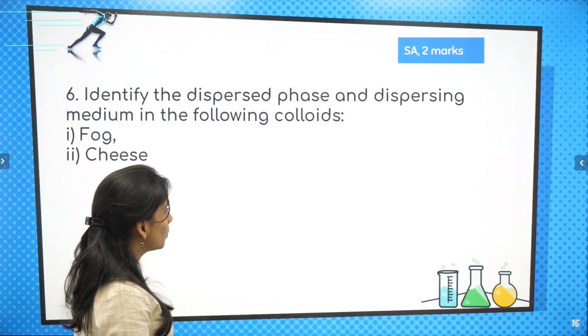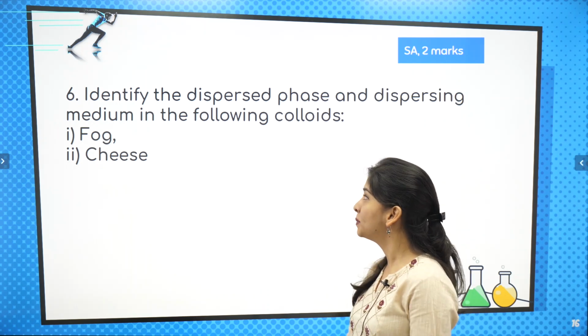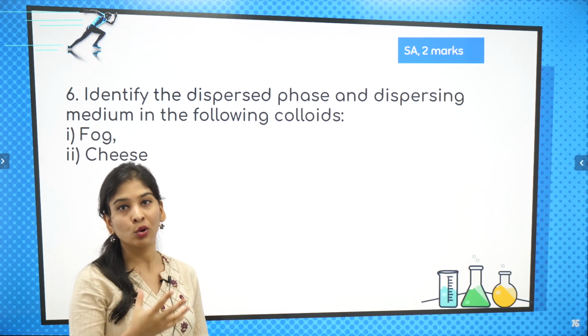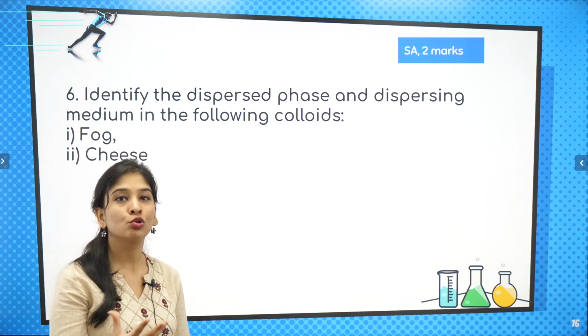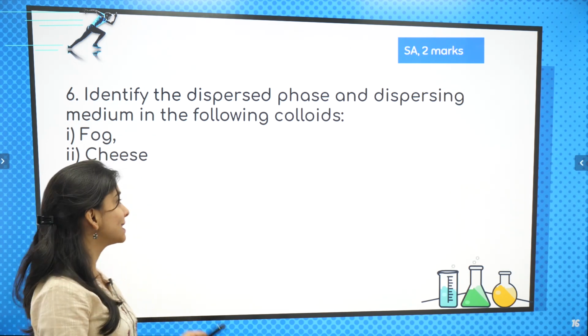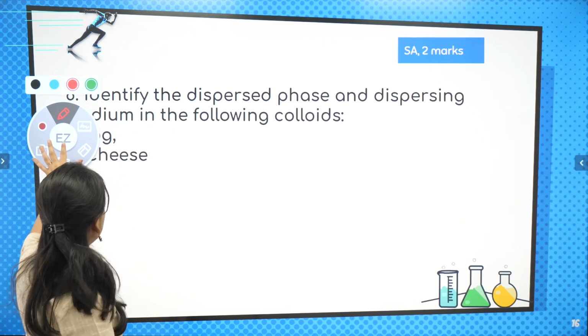Okay, next question is identify the dispersed phase and dispersion medium in the following colloids. Colloid बहुत सारे type के होते हैं. Again, a type of heterogeneous mixture which looks like homogeneous, which we can see by microscope but not by naked eyes. They're different type of particles.